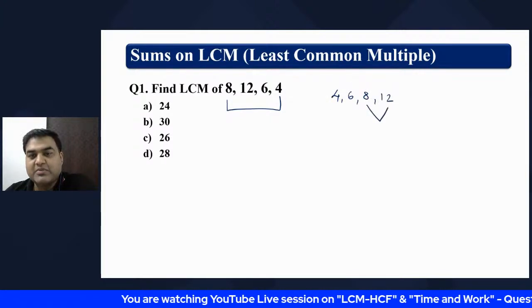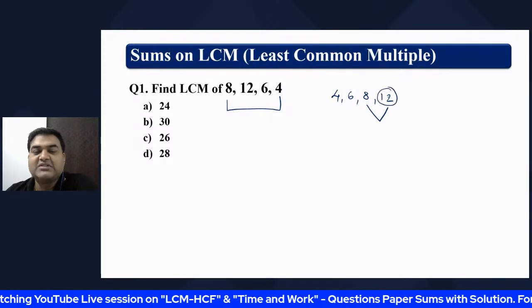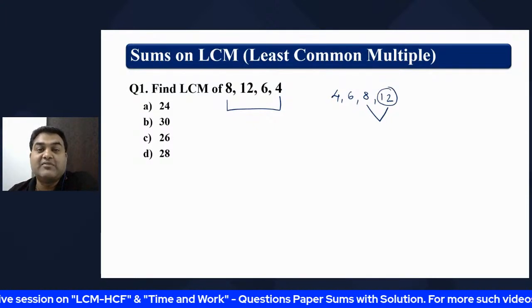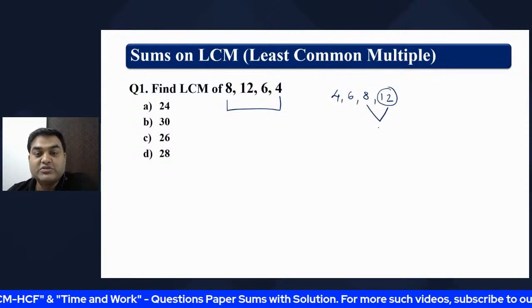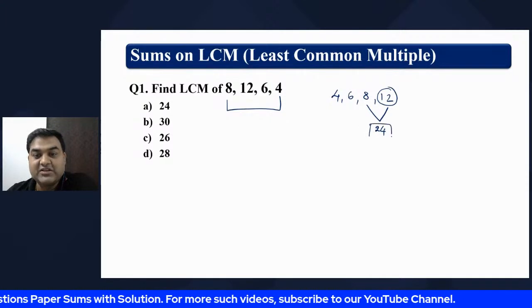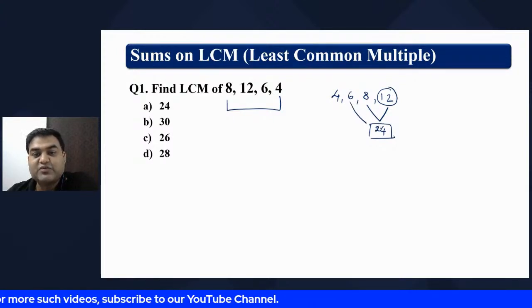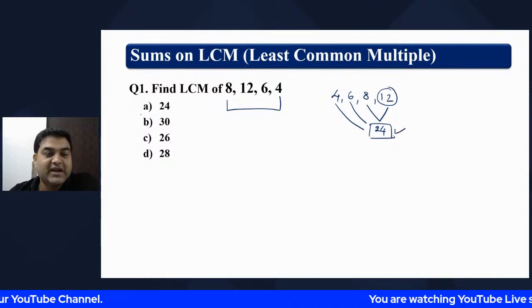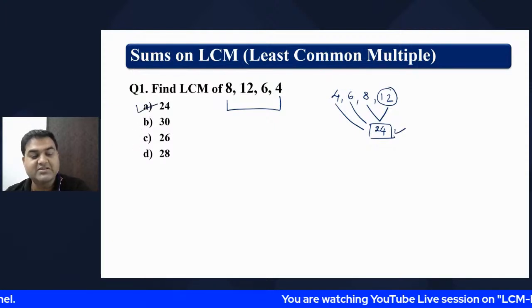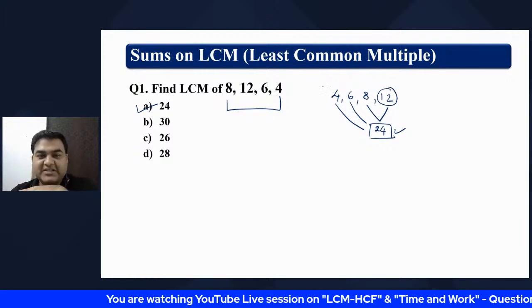Go to these two numbers, find the LCM of these two numbers. So this number's multiples we are doing. 12 1 ja 12, no. 12 2 ja 24, yes. 8 3 ja 24. So for these two numbers, LCM is 24. We'll check with 6. 6 4 ja 24. 4 6 ja 24. 24 is the right answer. What Debashis had given as the answer is right. And you will see the benefit of this method.